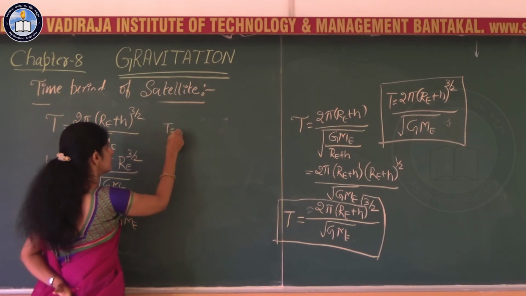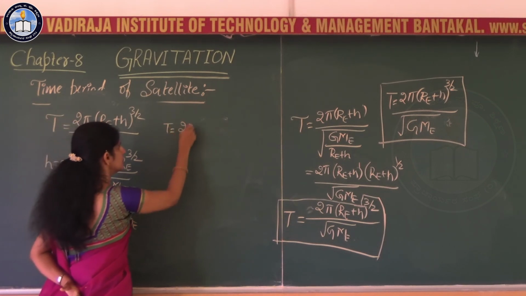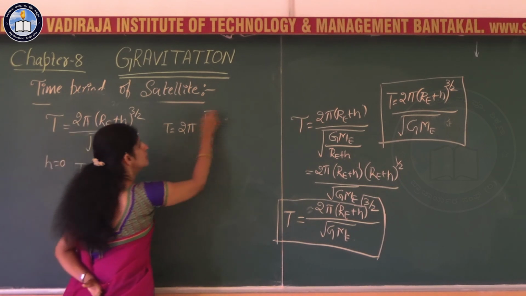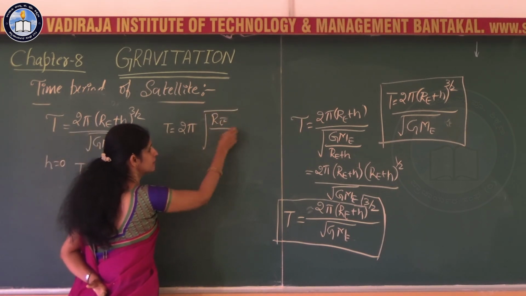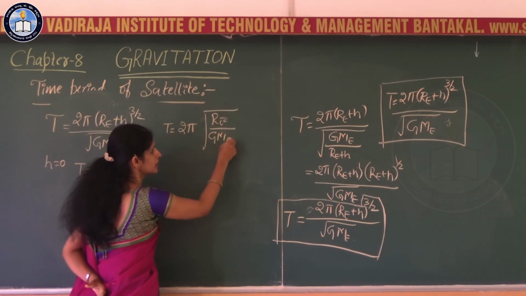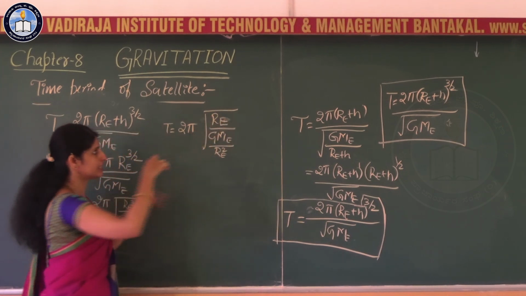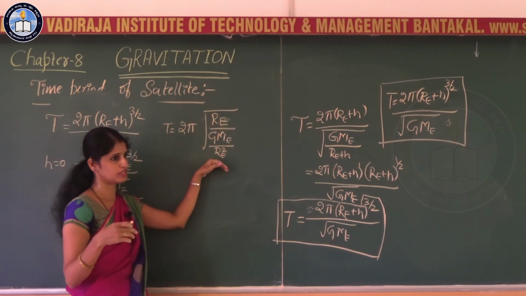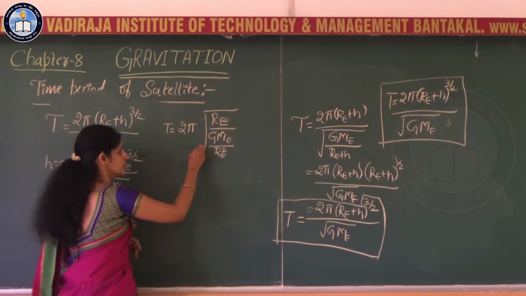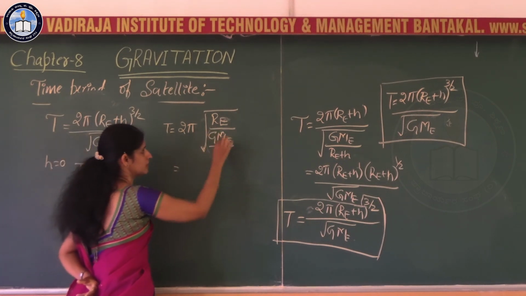Just rearranging, that is 2 pi root of Re divided by GME by Re square. I'll keep this one Re here and Re square I'll take to the denominator. Rearrangement such that what is this?